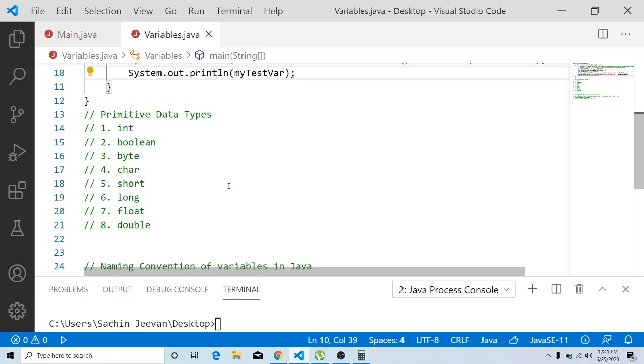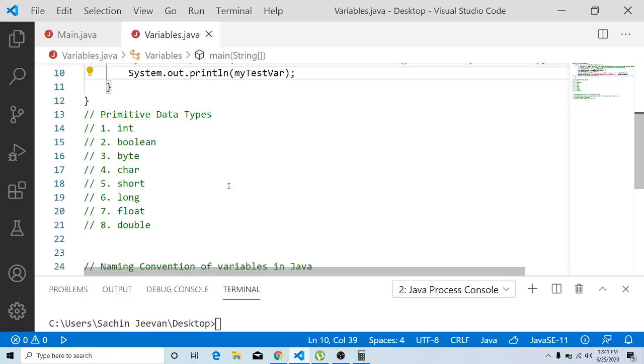We saw how to declare an integer variable, and how to initialize an integer value to the variable.